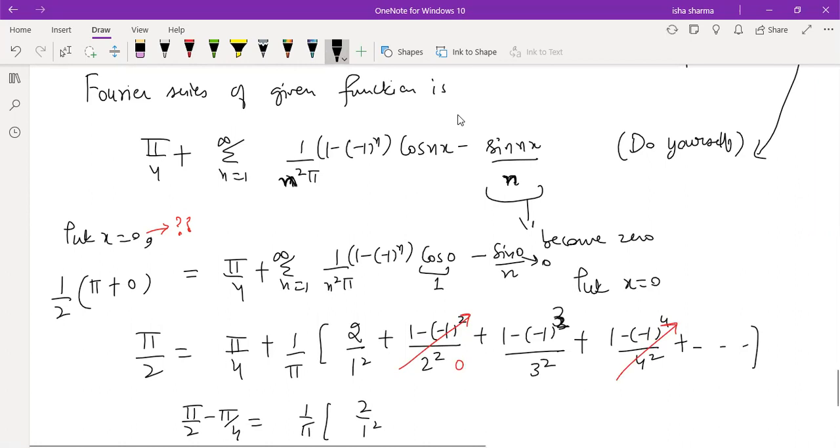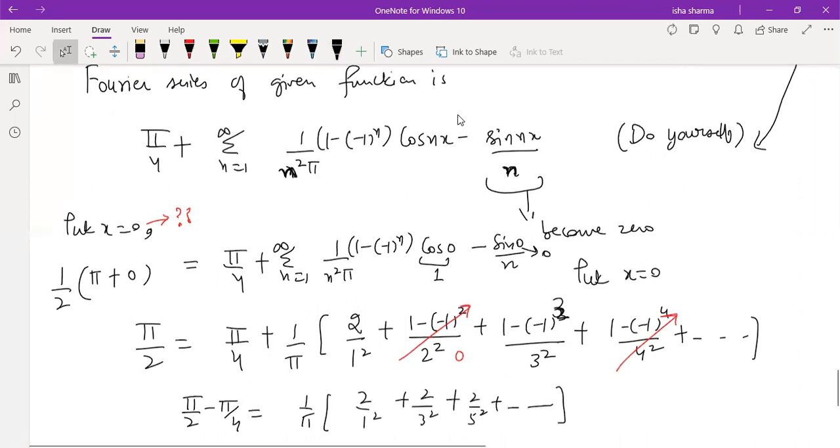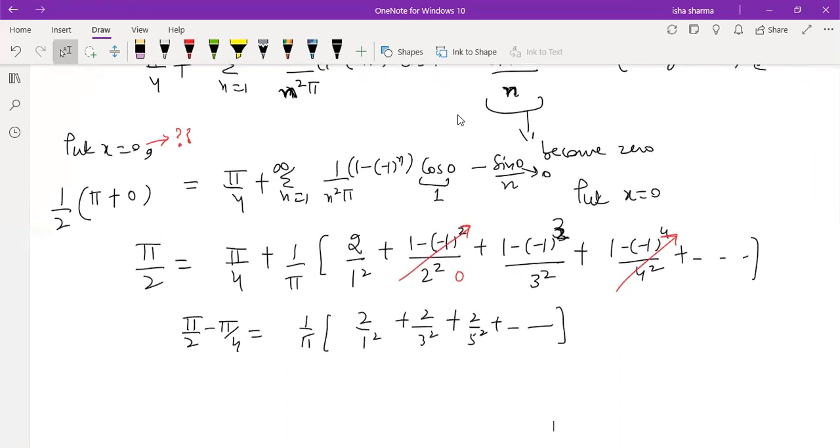So you will be left with only the positive, the odd terms, 2 by 3 square, 2 by 5 square, and so on. So now you just simplify it a bit. So pi by 2 minus pi by 4 will be pi by 4, and you multiply by pi and divide by 2. So this 2 by pi I'm shifting to the other side. It will be this.